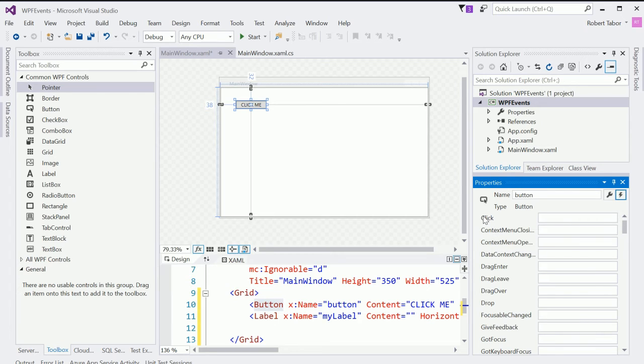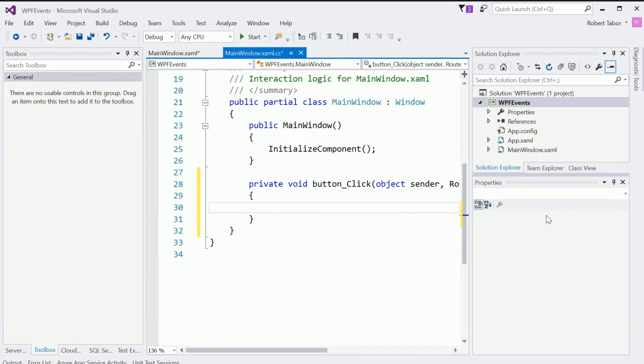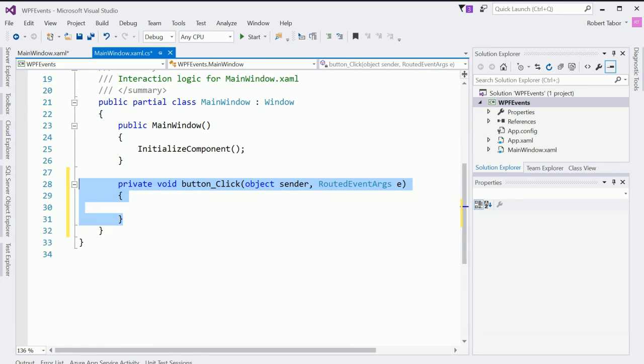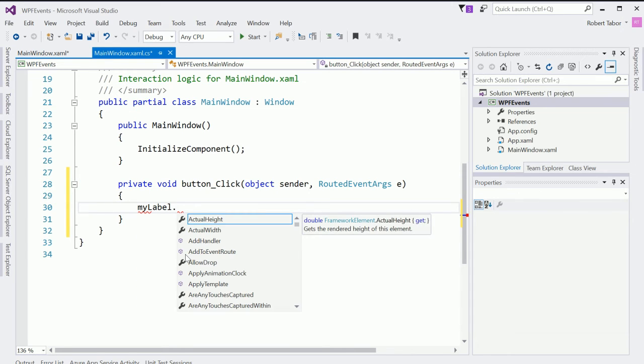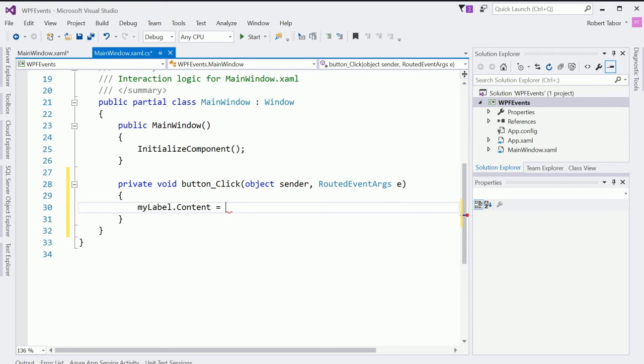Now, I can write C# code that will execute as a result of this click event being raised by the .NET Framework because somebody, the user, clicked on that Click Me button. So I'm just going to double click here in this white area, and when I double clicked in the white area, it created this button click method stub. All right, so this is going to be my event handler code. Let me use the auto hide pin to get rid of that so I can see this. And here what I'm going to do is type in mylabel.content equals hello world, like so.